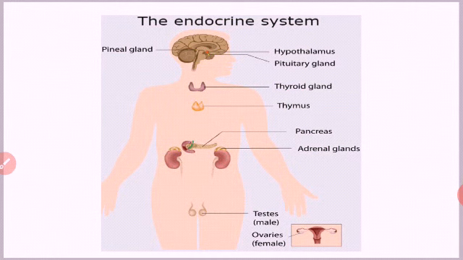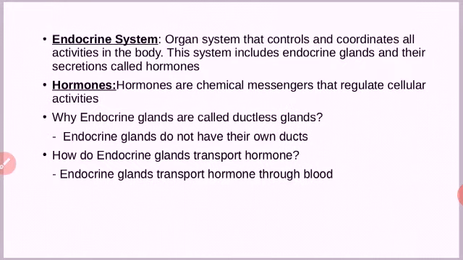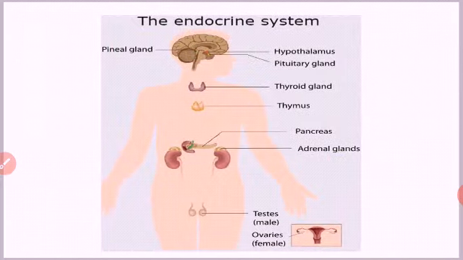We are learning each gland in detail. Last class I told you generally about the endocrine system that controls and coordinates all activities in the body. This system includes endocrine glands. I have shown you the endocrine glands.